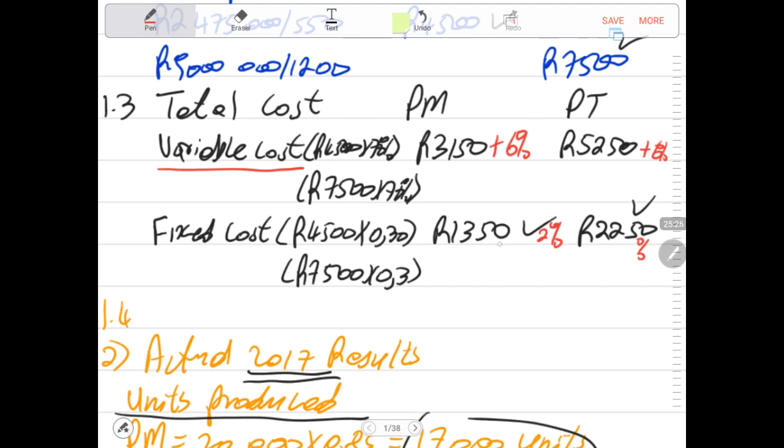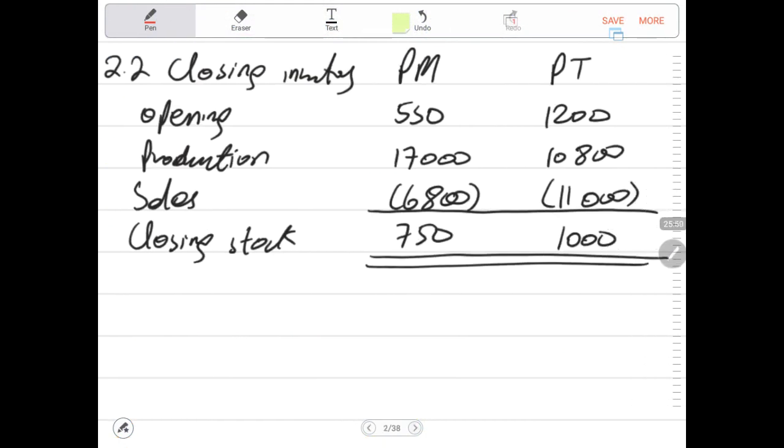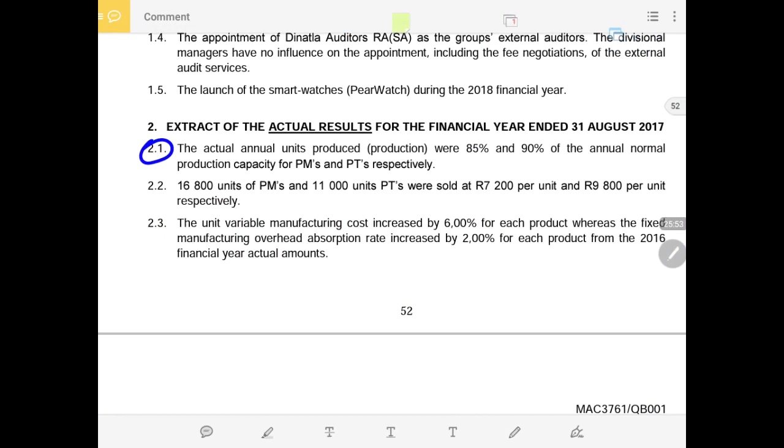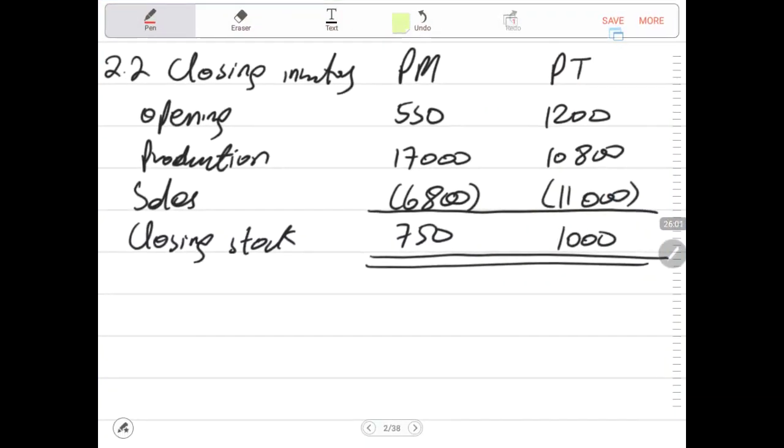Then this increase was for 2017. So, meaning now the actual cost of 2016 was used as a base of calculating the cost for 2017. We just increase all of that by the respective percentage, the 2% and the 6%. Now let us calculate the cost per unit for the year 2017. That is under 2.3, calculating cost per unit.